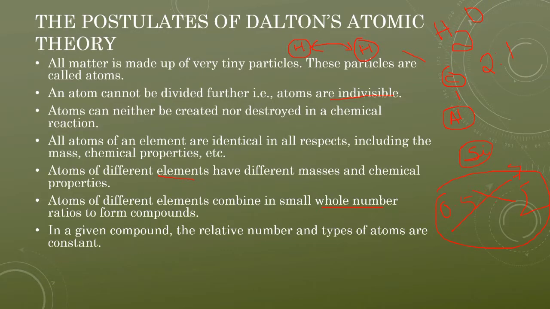The first postulate says all matter is made up of tiny particles, and that tiny particle is called an atom. Second, atoms cannot be further divided, and that is why atoms are known as indivisible. Atoms cannot be created nor destroyed in a chemical reaction. All atoms of an element are identical in every respect, including mass and chemical properties. Atoms of different elements have different mass and chemical properties, but atoms of the same element will have the same chemical properties and the same mass. So these are some of the postulates that you have to remember.